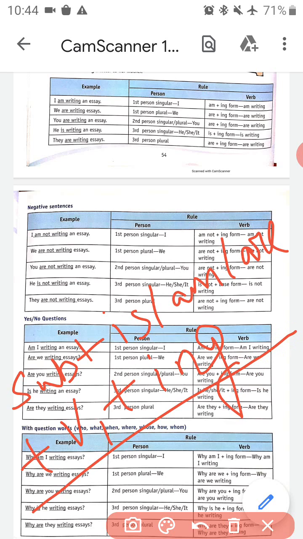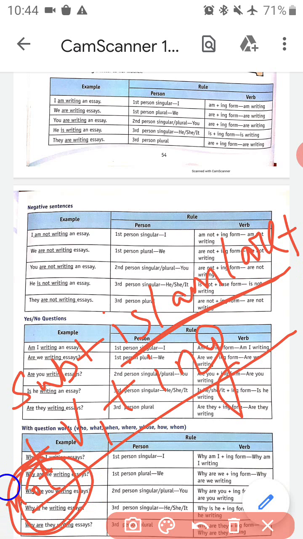So when you want to make a negative present continuous sentence, after is, am, are you need to add the negative word. It could be not, no, or don't, something like that. So when we are making a negative sentence in present continuous tense, after is, am, are we add the negative word.